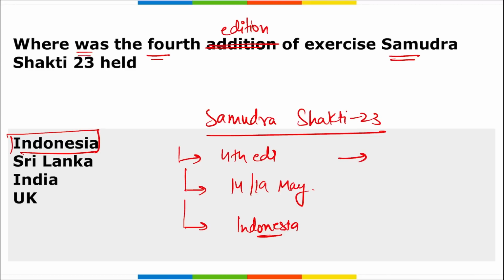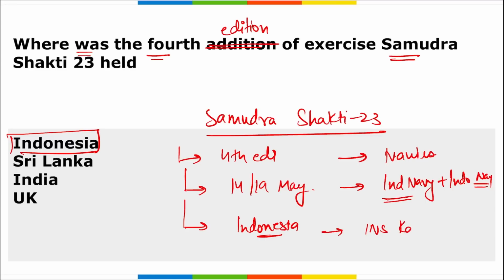Next thing, this exercise was held between which forces? It was held between the navies of the two countries, that is between the Indian Navy and the Indonesian Navy. Correct. Then the next question can be asked: from Indian Navy which INS took part here? It was your INS Kavarati.